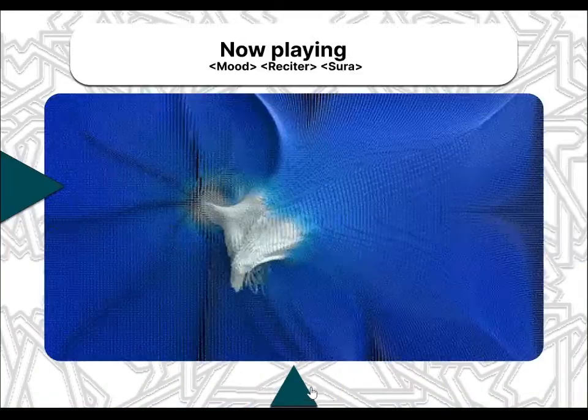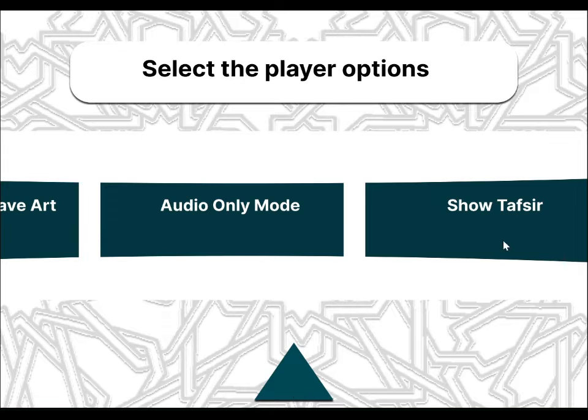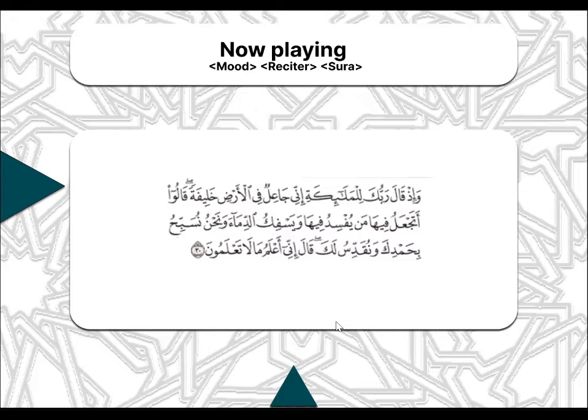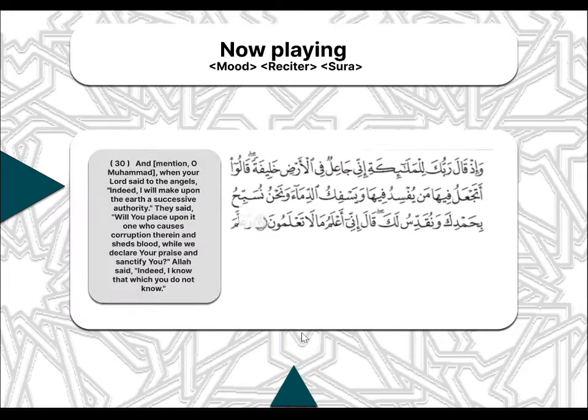At any time, I can change my player mode by clicking on the bottom menu, which brings up the overlay menu for player options. The side menu available throughout the application serves as the main menu, allowing me to navigate to different sections throughout the application.